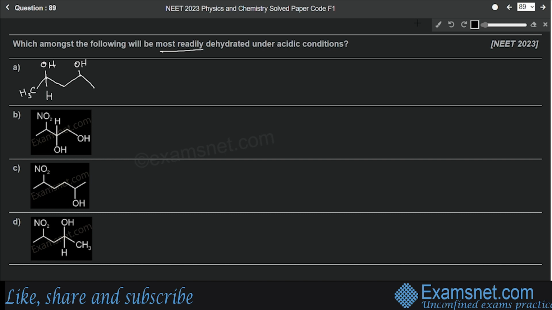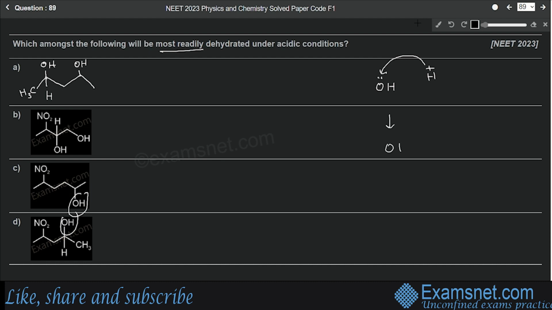So now if you see, in all the options we have OH groups, right? In the first option and second option we have two OH groups. So what happens when there is an OH group? Then under acidic conditions, protonation occurs because oxygen has a lone pair of electrons. So protonation of oxygen occurs. Then there is formation of carbocation.